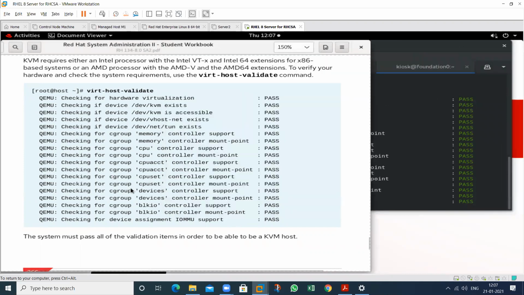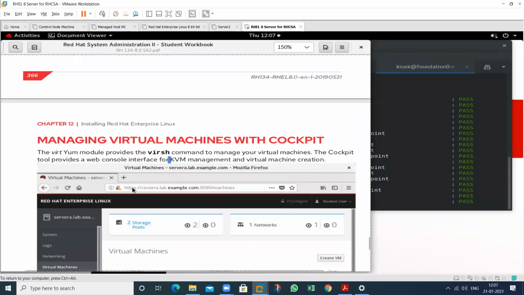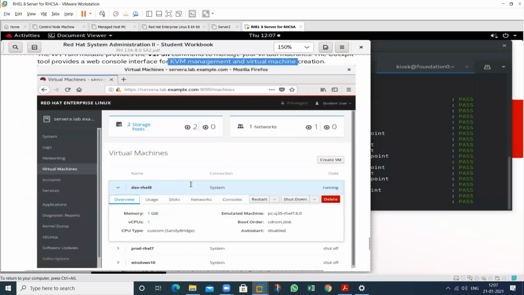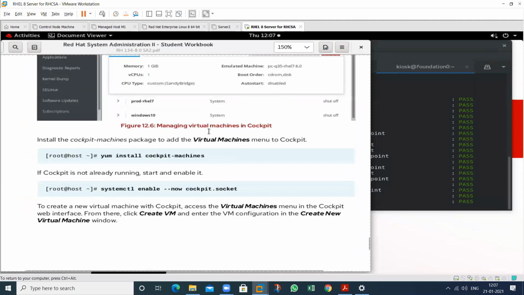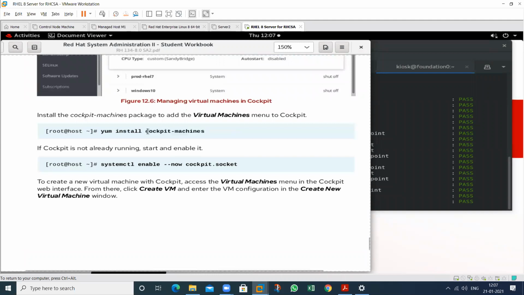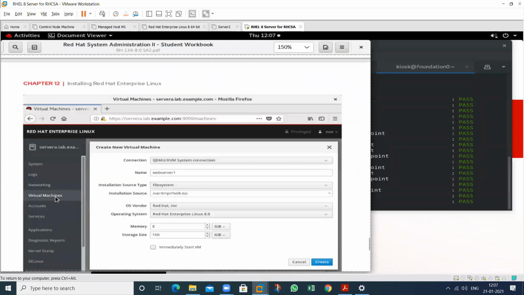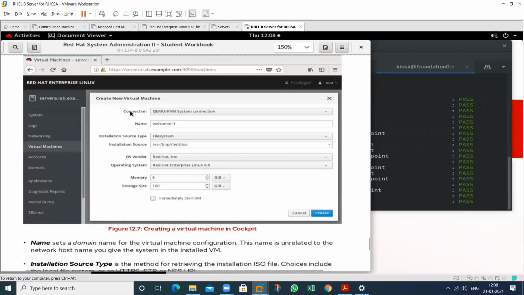Then after that, if you use the KVM virtual console, you have to type this one, servera.lab.example.com, then this particular port number. But before this, we have to enable this. For enabling this, this is the command. So install this particular package, then you are able to access this one. Enable this particular socket, then open your machine, then this will show me this particular wizard, that is virtual machine. Then you are able to create a machine.